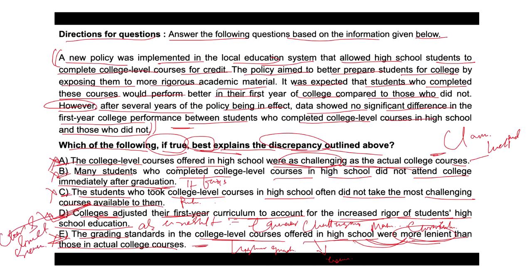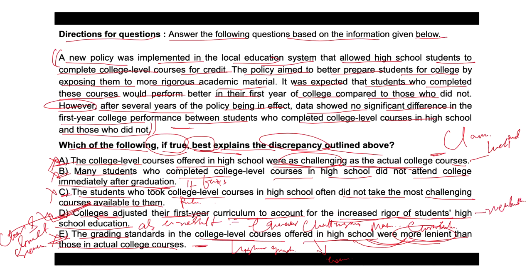Colleges change their curriculum to maintain the level of challenge for all students, regardless of their high school preparation. And this adjustment means that the advantage of having completed college level courses in high school was neutralized, leading to no significant difference in first year college performance.